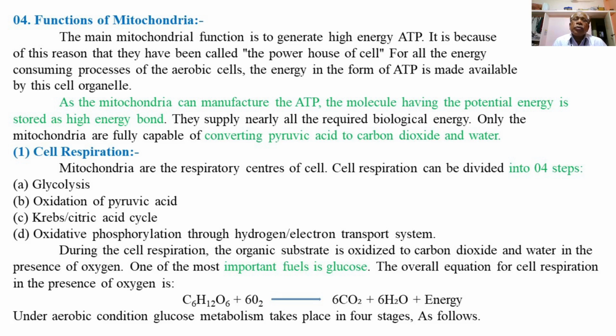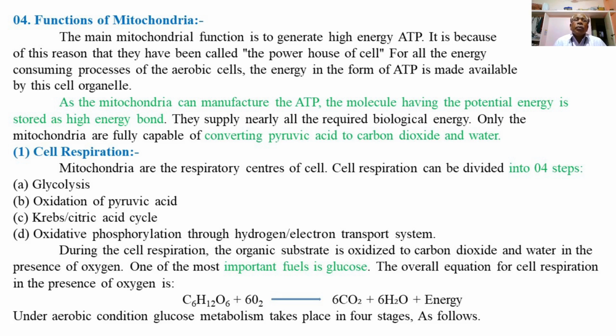For all the energy consuming processes taking place in the aerobic cells, means the cells which are receiving oxygen that is utilized for the oxidation of different foodstuffs so as to synthesize energy, the energy in the form of ATP is made available by the mitochondria to the cells.